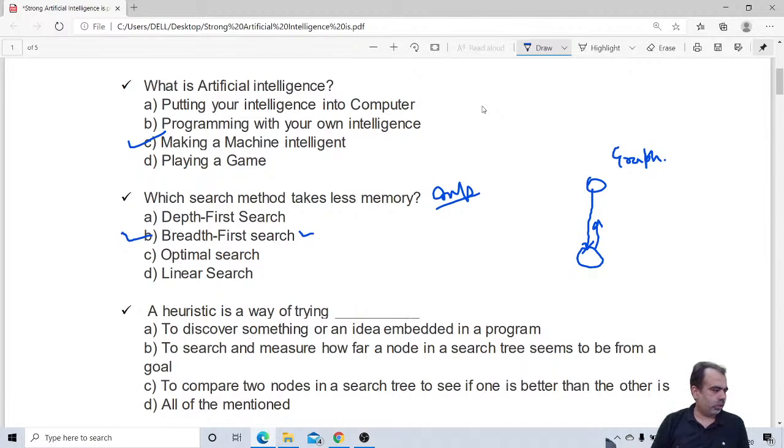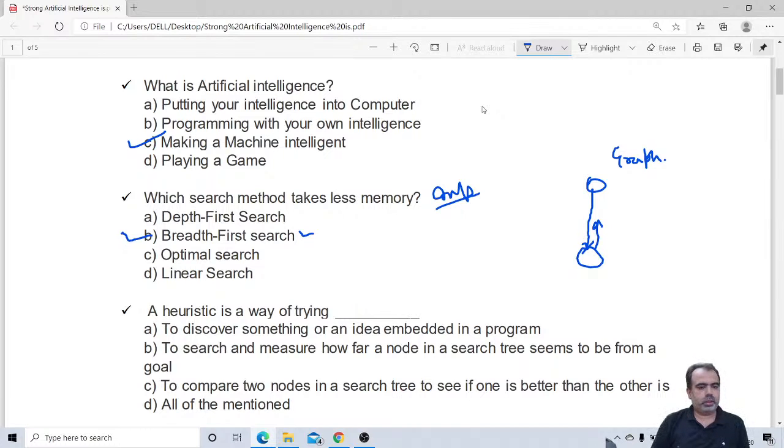In the meantime, I'm also checking the options that you are giving. Yeah, B, everybody says B. Okay, Rahul Tanwar says A, Asif Khan says A. So, let me elaborate this.